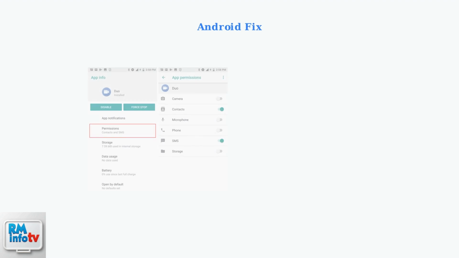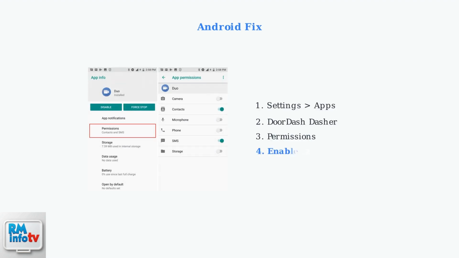For Android devices, navigate to Settings, then Apps, find DoorDash Dasher, go to Permissions, and enable both camera and storage permissions. After adjusting these permission settings, restart the Dasher app. This simple permission fix resolves around 87% of camera issues.